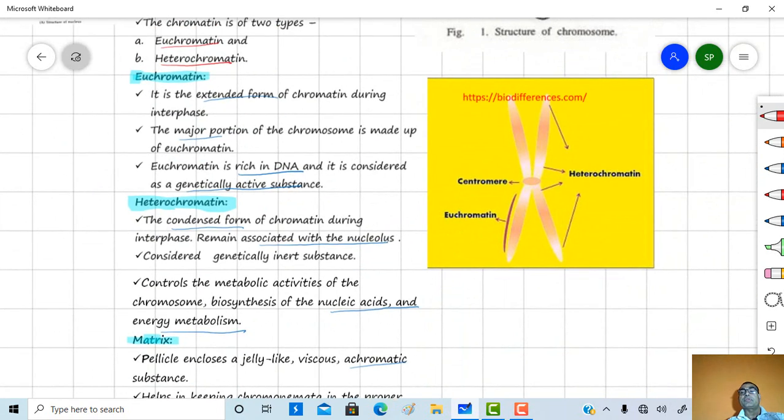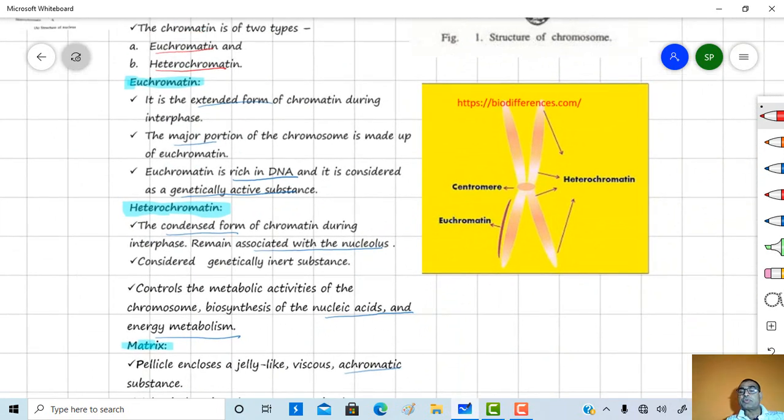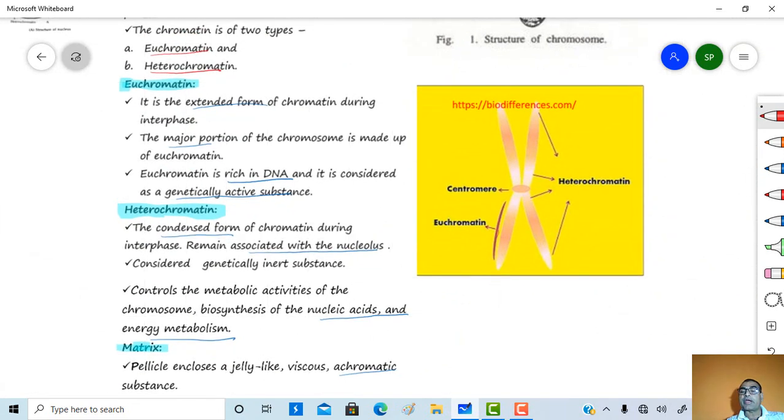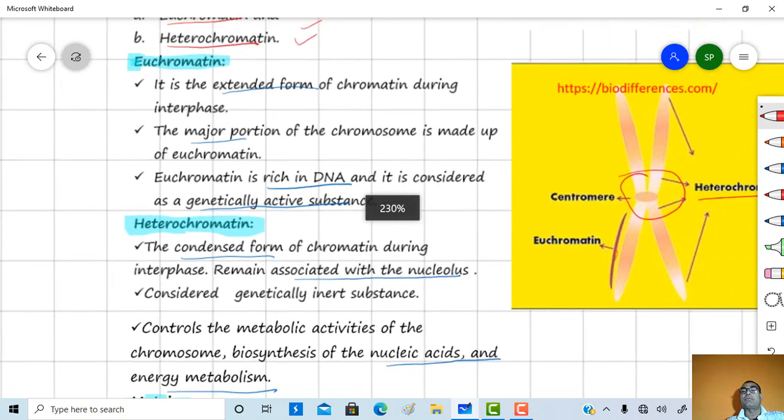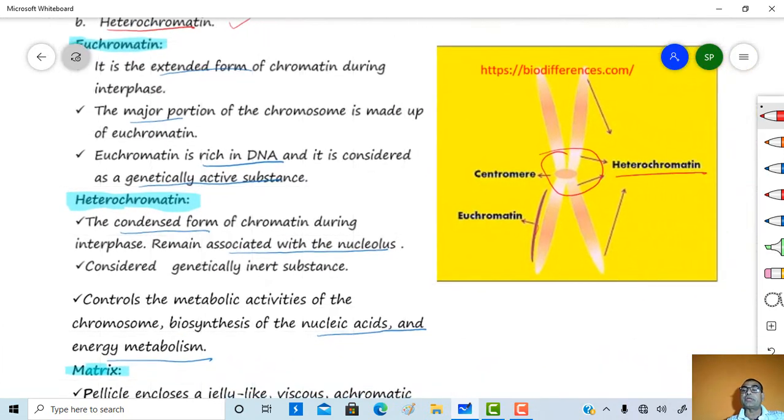If you see here in this figure, this is the portion of euchromatin, and this is the region where heterochromatin is present. So euchromatin and heterochromatin are the two regions of the chromatin. Euchromatin is an extended form of chromatin during the interphase.